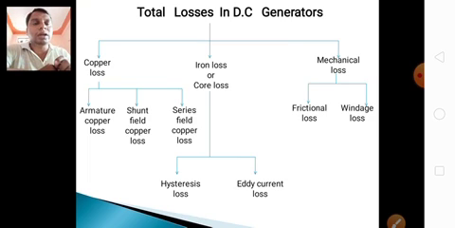Actually the losses are classified into three types: copper loss, iron loss or core loss, and mechanical loss. Copper loss is again classified into three types: armature copper loss, shunt field copper loss, and series field copper loss. Next, iron loss is classified into two types: hysteresis loss and eddy current loss. And mechanical loss is classified into two types: friction loss and windage loss. These are the total losses that occur in DC generators. Right?